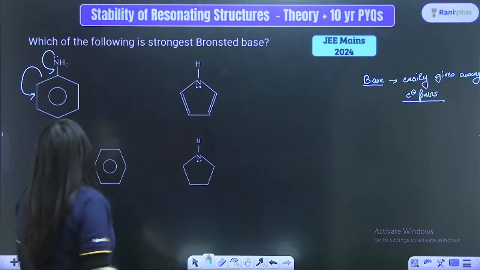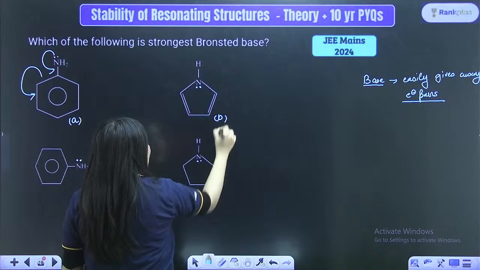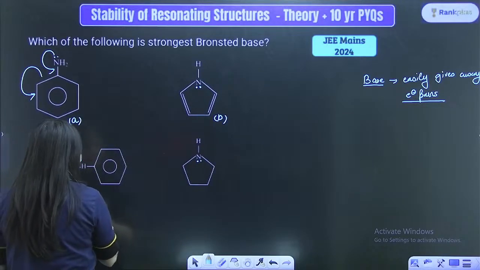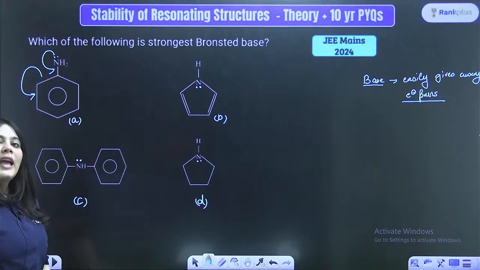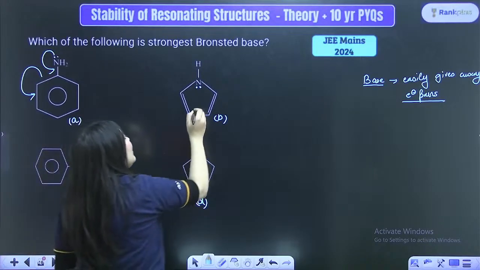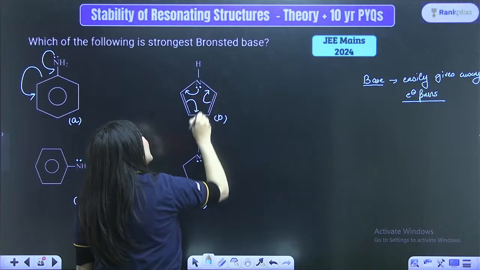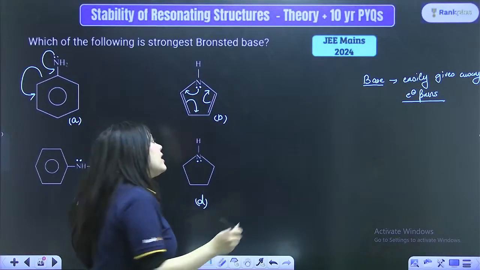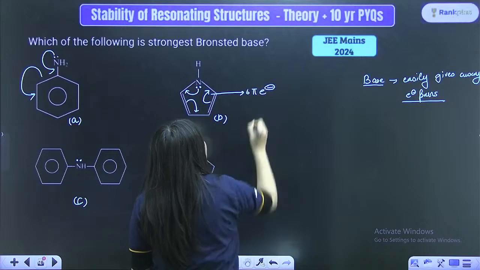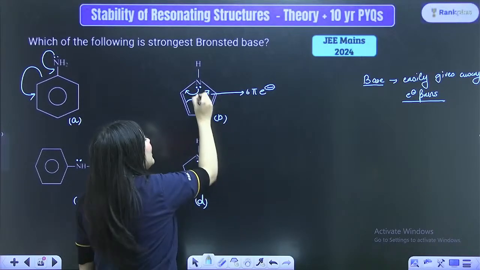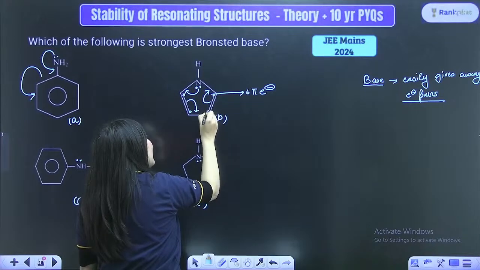Look at this option. I'll just mark this as the A option, this one as the B option, this one as the C option, and this one as the D option, right? Now look at the B option. Can you see that in the B option here, the lone pairs once again are participating in resonance, and after participating in resonance, they are actually becoming a 6 pi electron system. Can you see? 2 electrons from here, 2 electrons from this pi bond, 2 electrons from this pi bond.